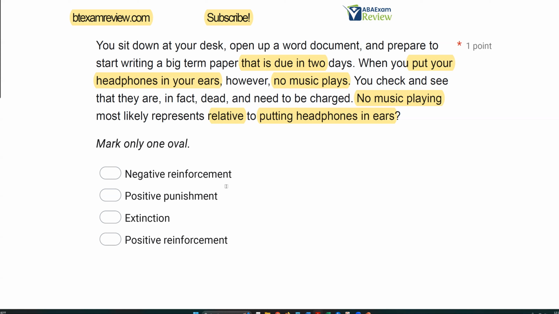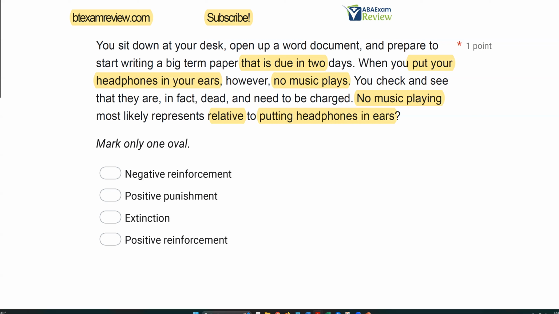Why is it not negative reinforcement? Well, negative implies something's being taken away. When we're talking about the no music playing, nothing was taken away or added, it just wasn't there. It was withheld. Same thing with positive punishment. Nothing's being added, nothing's being taken away. It's not positive or negative, it's just on extinction.